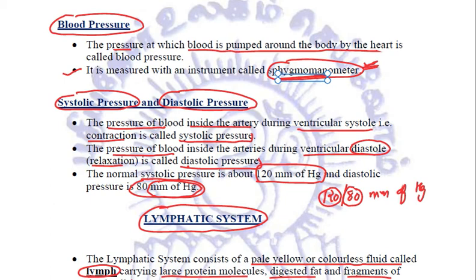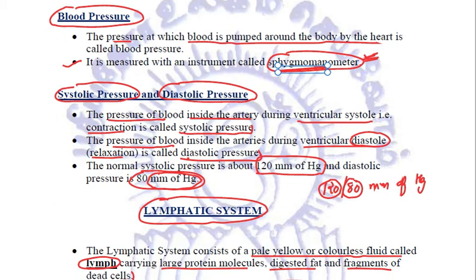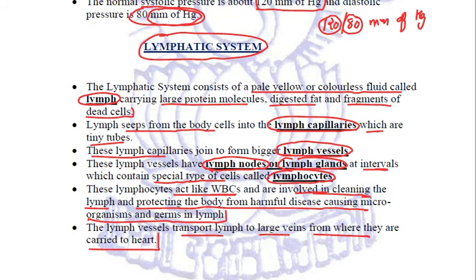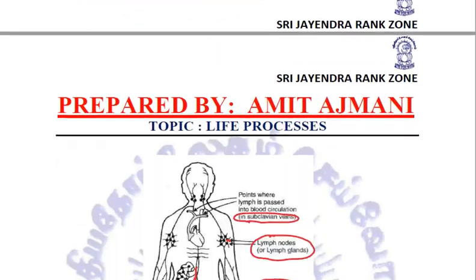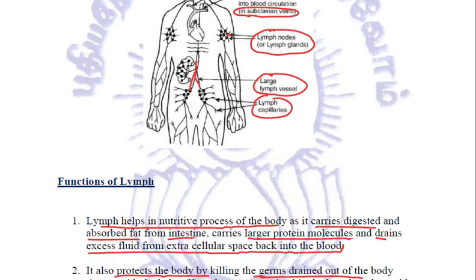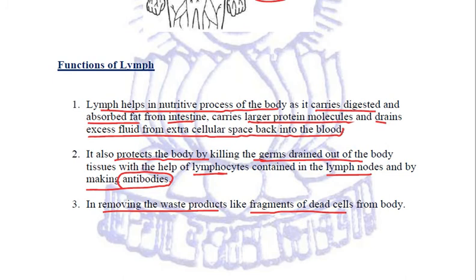Apart from the circulatory system, we studied about the lymphatic system, mainly consisting of lymph, a fluid flowing in lymph capillaries joining to form lymph vessels. In lymph vessels, there are various lymph nodes or lymph glands containing cells, lymphocytes, which act as WBCs, helping in protection, fighting against the disease-causing microorganisms. Right? Then we studied about the functions of lymph: nutritive process, they help in that.